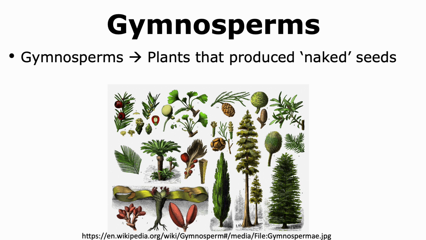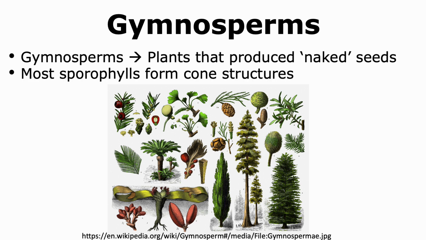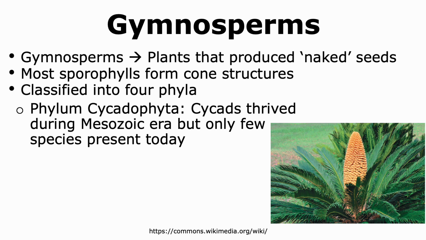Gymnosperms are seed-bearing vascular plants that produce naked seeds. The seeds are called naked because there is no fleshy covering around the seed, and hence no fruits are formed. Most sporophylls present in gymnosperms form cone-like structures. All gymnosperms can be classified into 4 phyla.